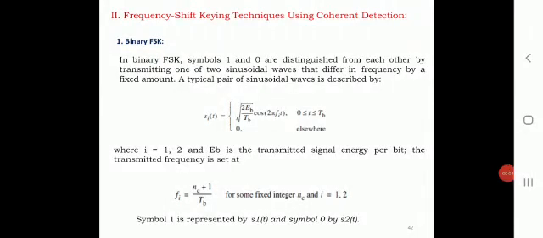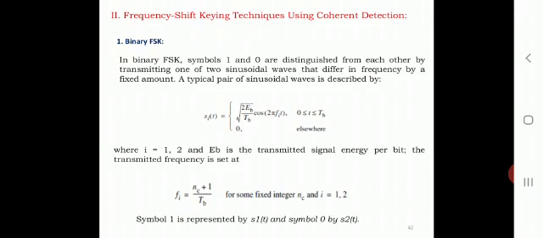In today's class, we will discuss frequency shift keying techniques using coherent detection. In the last class, we have studied phase shift keying, different techniques using coherent detection, and how the detection can be done, and what is the probability of error that we have studied.